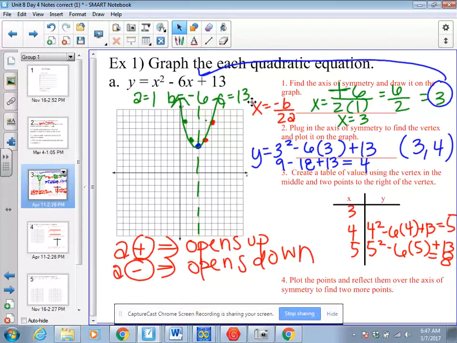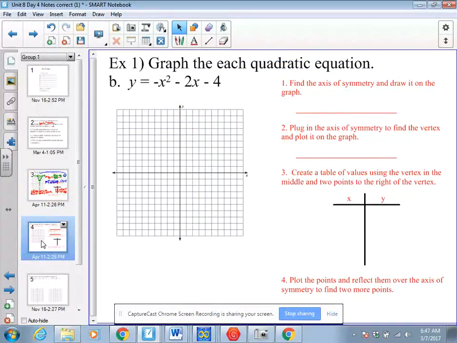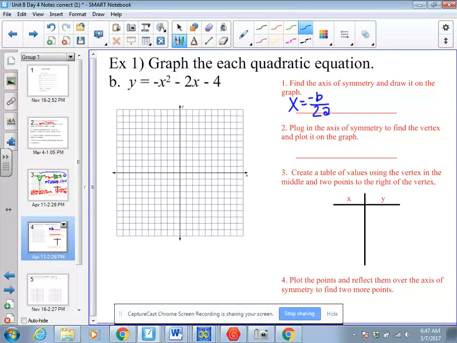Let's try another one. I have the equation negative x squared minus 2x minus 4. First step, I need to find my axis of symmetry using the equation negative b over 2a.